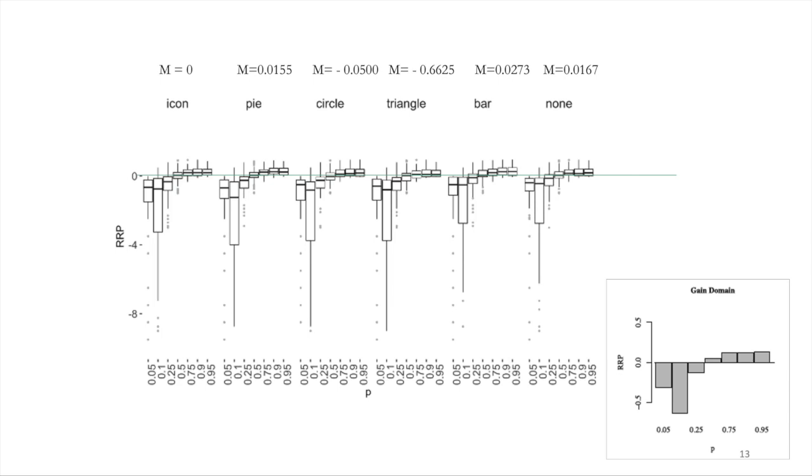Looking at the other conditions, we observe a similar pattern. Now, when comparing RRPs across conditions, we can see that icon arrays have a median RRP of 0, representing risk neutrality. The circle and triangle conditions appear to incite the most risk-seeking behavior.